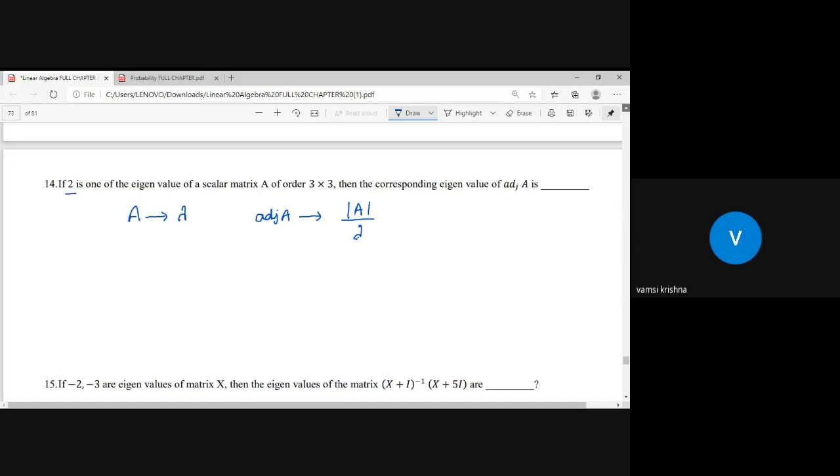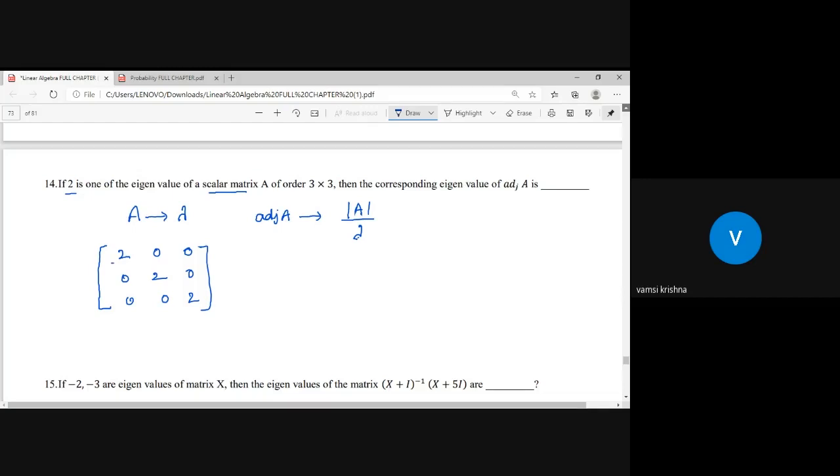2 is the eigenvalue of the scalar matrix. They already specified that the given matrix is a 3 by 3 scalar matrix with eigenvalue 2. So it must be the matrix like this: 2 0 0, 0 2 0, 0 0 2. Then only the eigenvalue should be 2 because it's a scalar matrix. Okay, sir, for this matrix, what is det A?